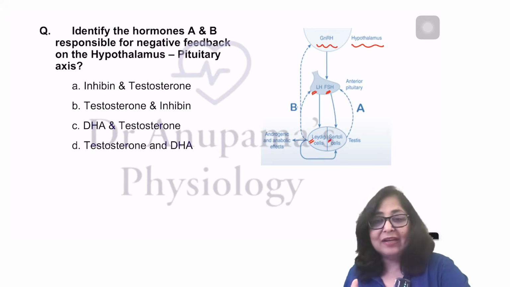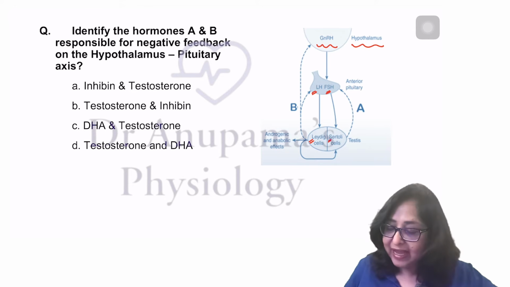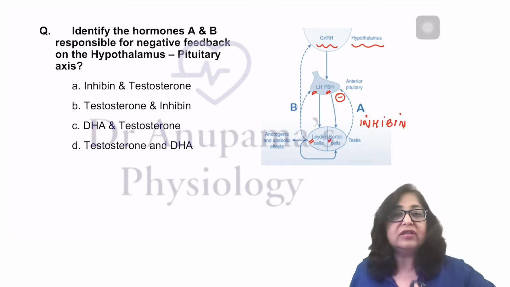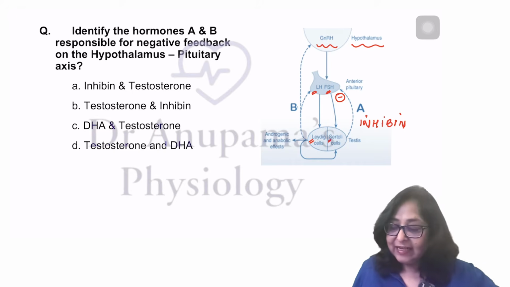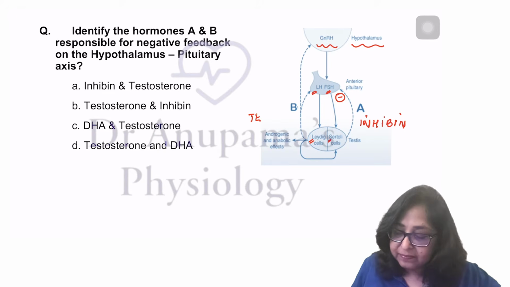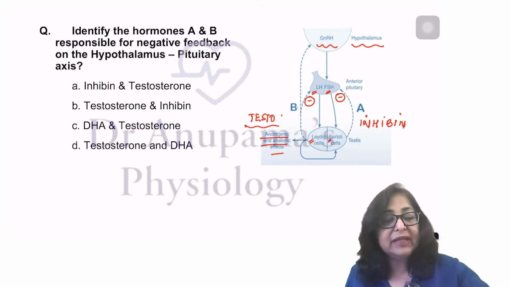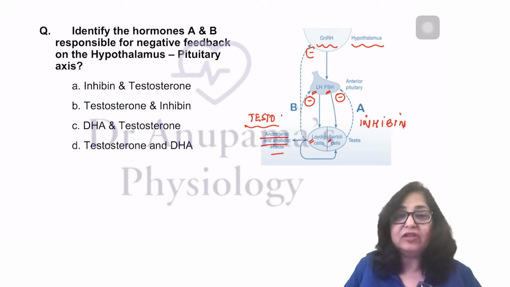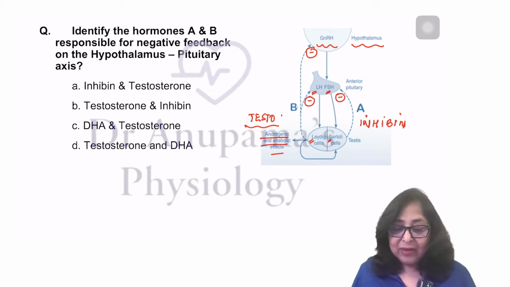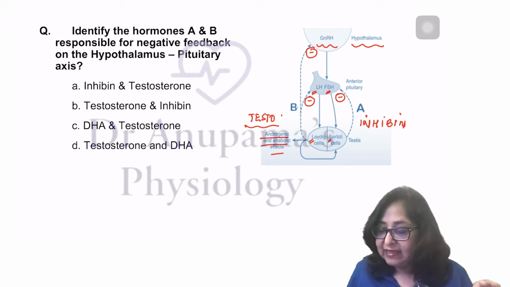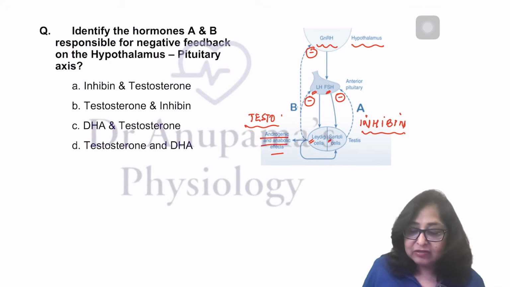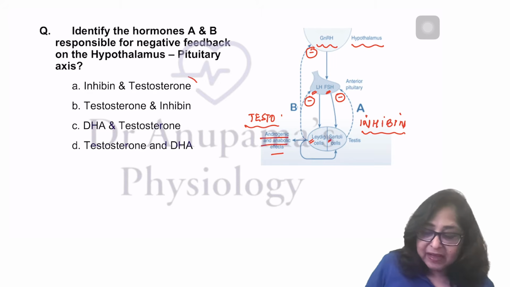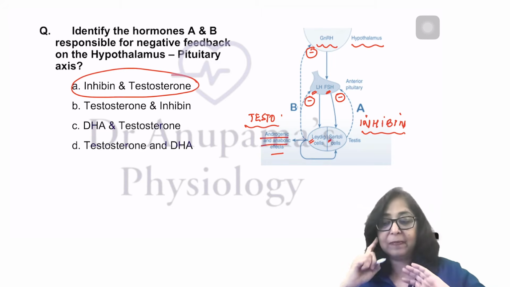Now, Sertoli cells will secrete a hormone which is known as inhibin, and this inhibin has a negative feedback effect on the secretion of FSH. Leydig cells will secrete testosterone, which is responsible for androgenic and anabolic effects, and this has a negative feedback effect on not only the secretion of LH but also on GnRH. So the question says identify A and B. So A is inhibin and B is testosterone. So the answer here becomes inhibin and testosterone. Let's look at the next question.